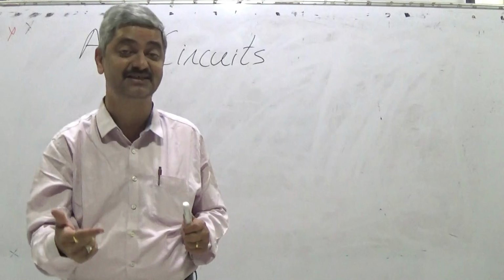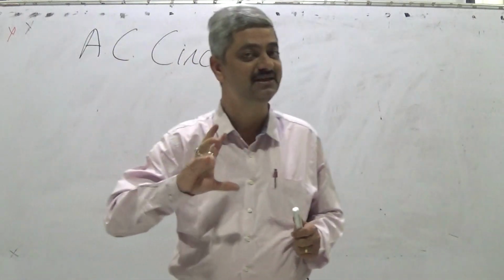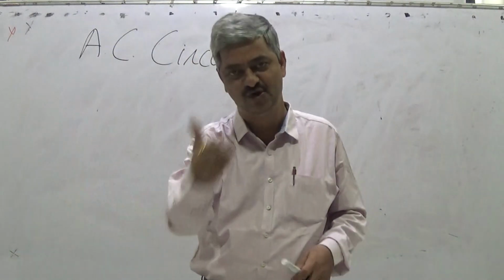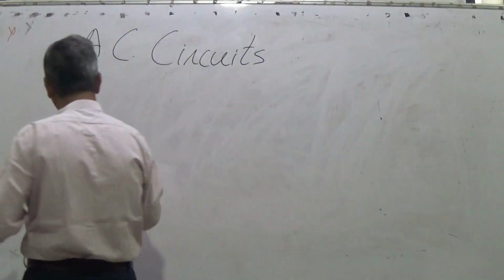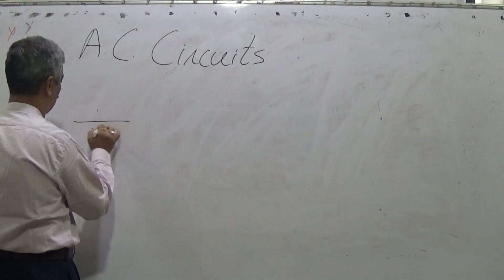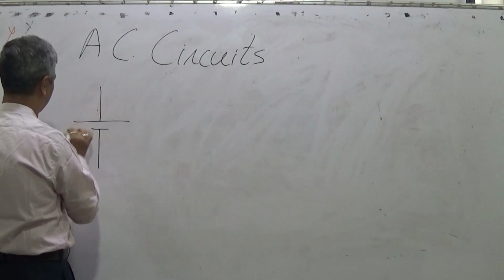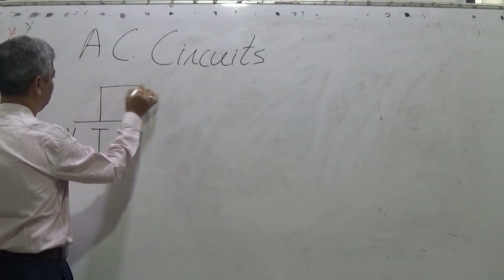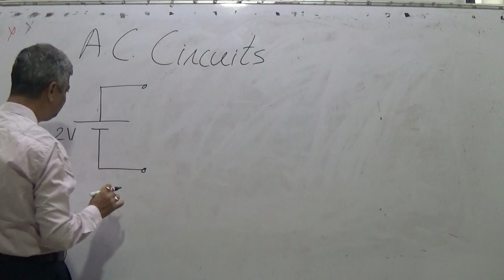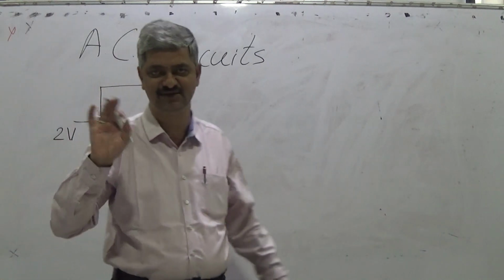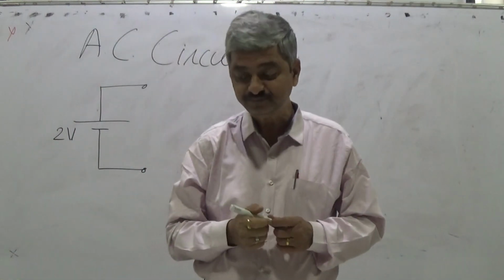In that sense, it is something which is not completely understood, but we can carry on. So, we have a DC voltage source. A DC voltage source of 2 volts always maintains 2 volts across it. If it is a practical voltage source, it has some internal resistance.